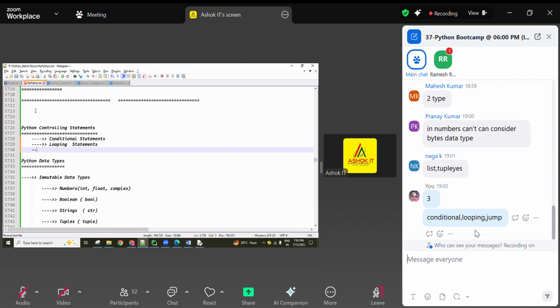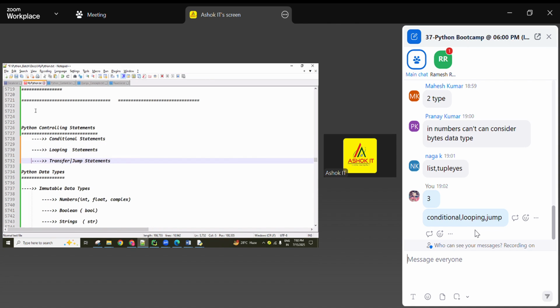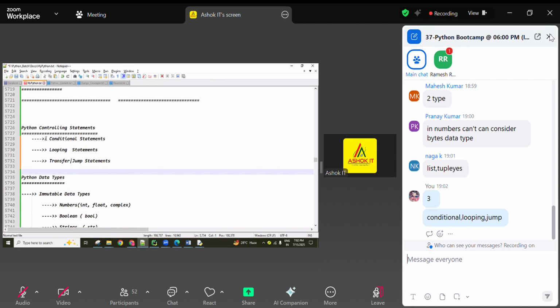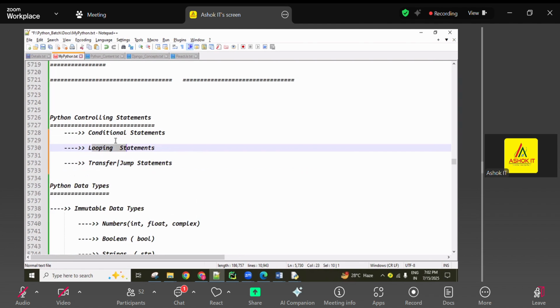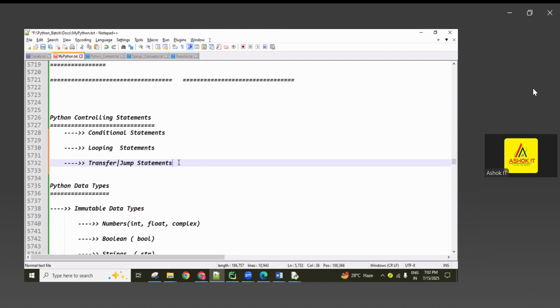And another one is jump transfer statements, also called jump statements. Okay, so we have 3 types. And again, in loops there are for loop and while loop, in conditions there are if, else, and nested conditions. Here the break and continue keywords we discussed mainly, and the pass keyword we also discussed.